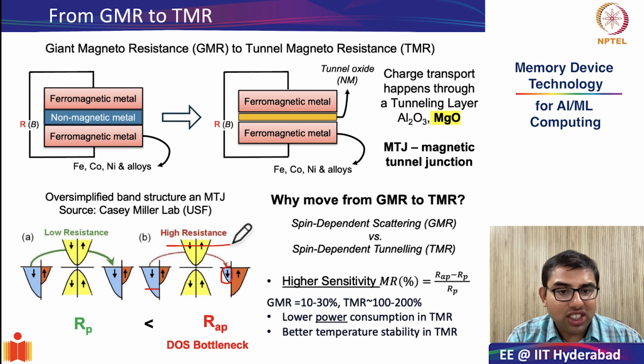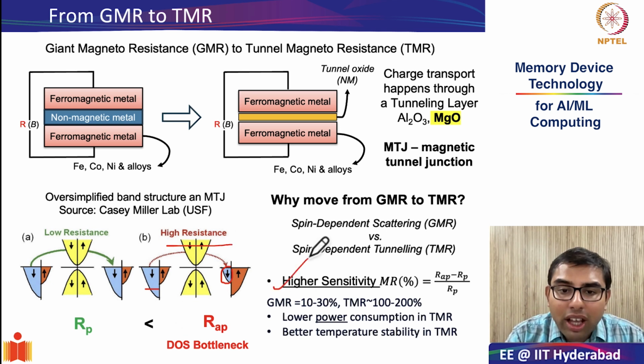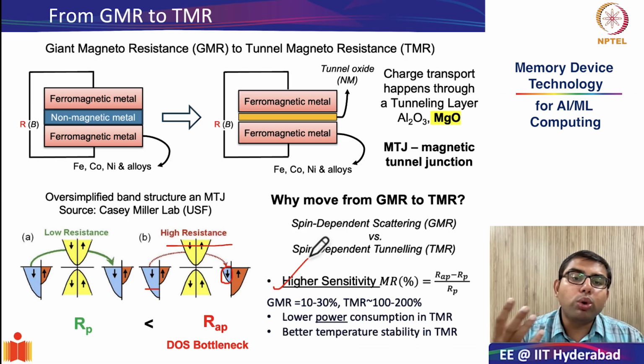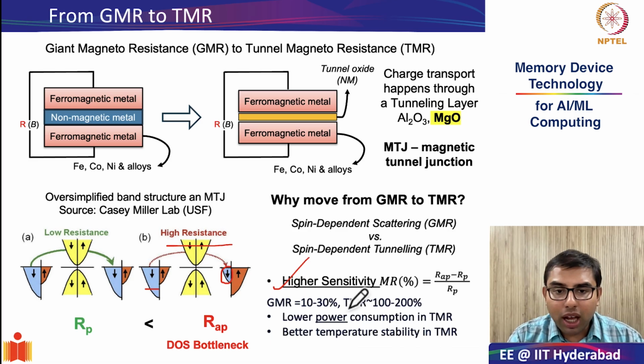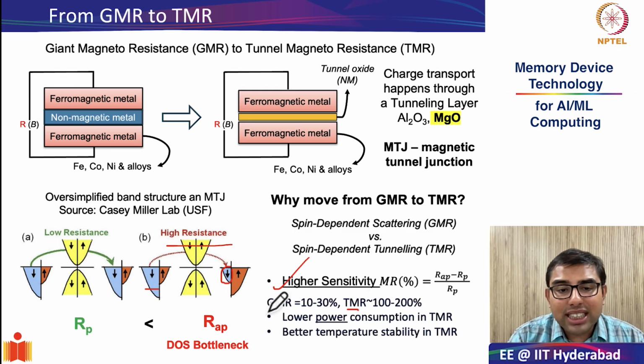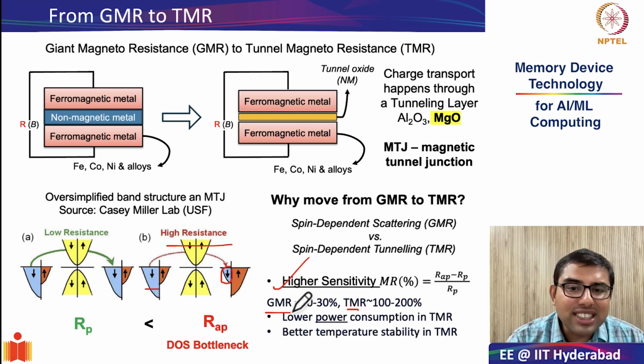So with this understanding, let us see for practical technology why we moved from giant magnetoresistance to tunnel magnetoresistance. And the first reason is that the sensitivity of TMR devices is much larger compared to GMR devices, where TMR devices have almost 200% of sensitivity. GMR devices have very low sensitivity of 10 to 30%. Now, what is sensitivity?